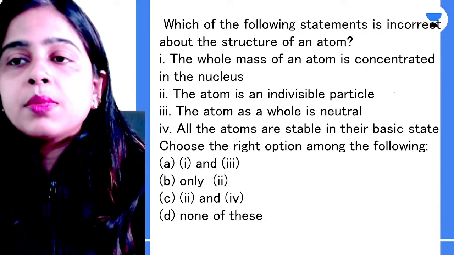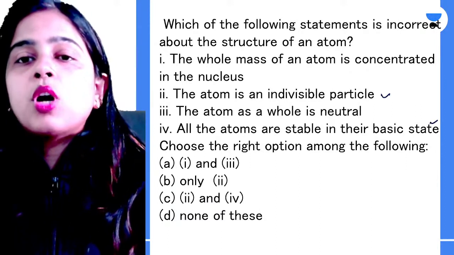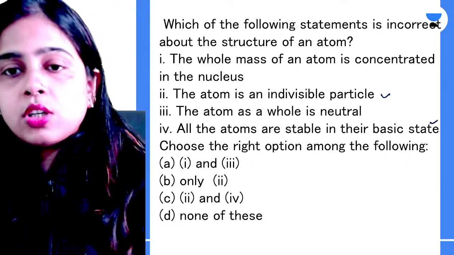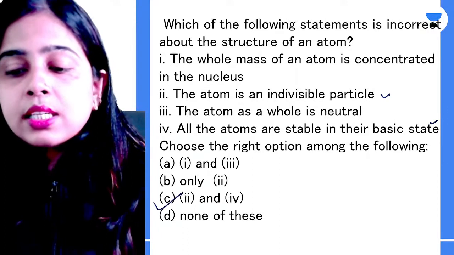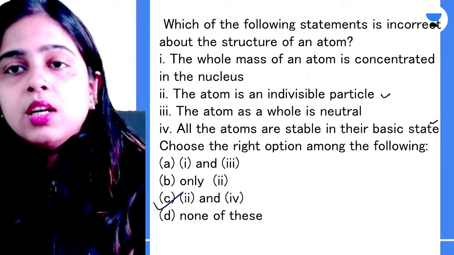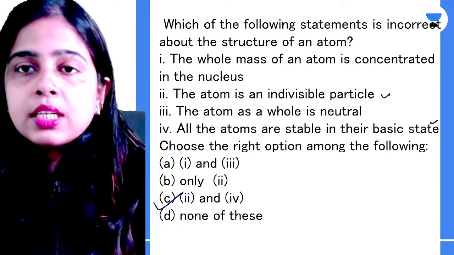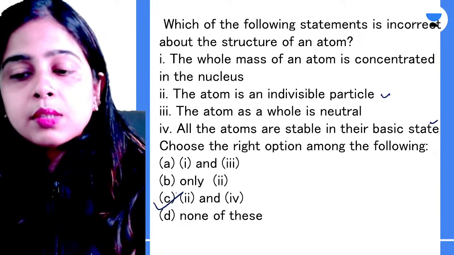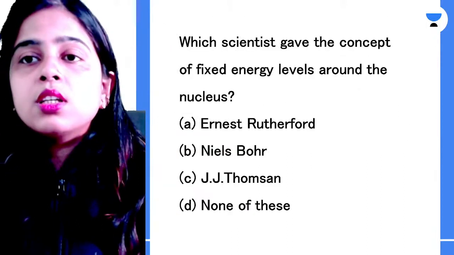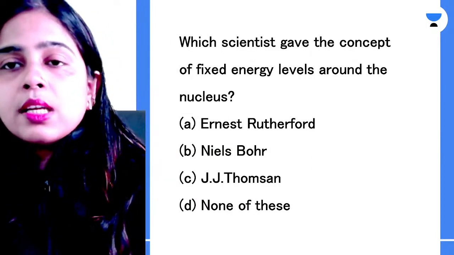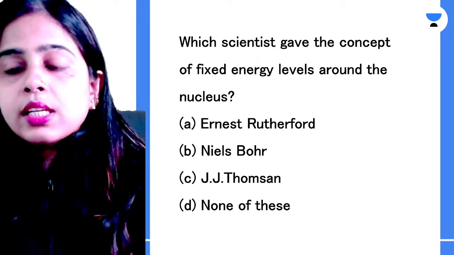That means options 2 and 4 are not correct about the structure of an atom. So option C is the correct answer here. Option C means the second and fourth statements are incorrect about the structure of an atom. Clear? Next question. Which scientist gave the concept of fixed energy levels around the nucleus?